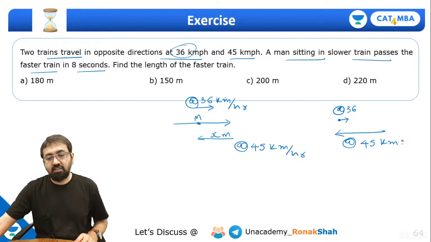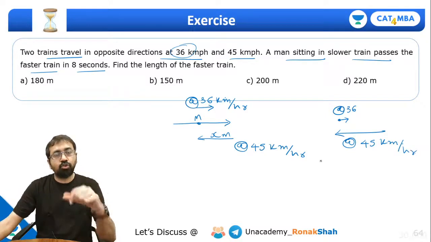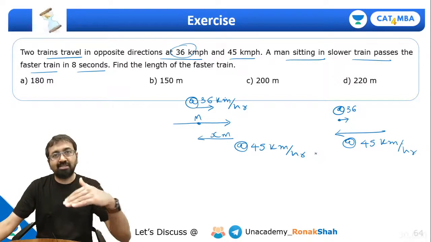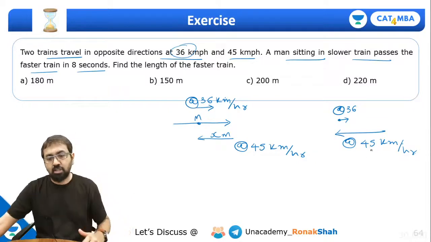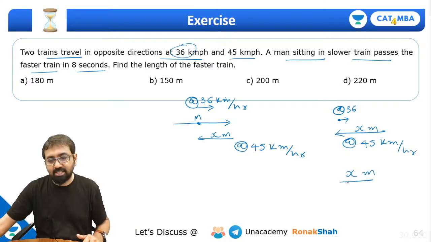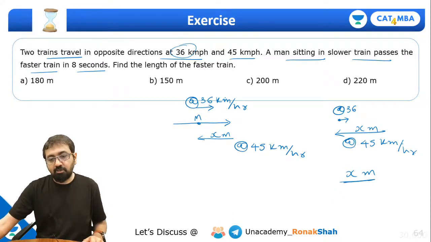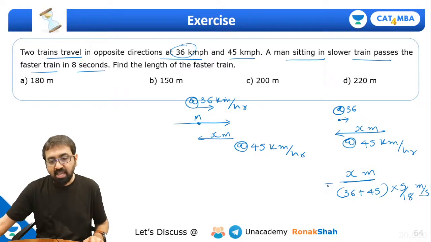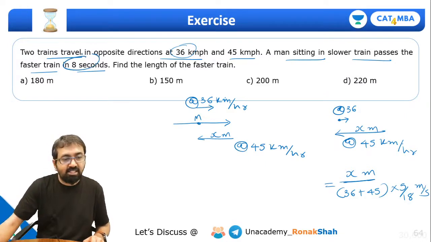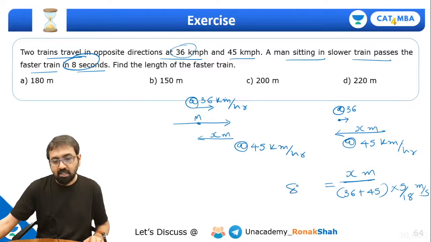As we have understood, when a train wants to cross a man, whether they are going in the same direction or in the opposite direction, the train will have to travel a distance equal to its own length, that is x meter. At what speed? At the relative speed. So here the relative speed will be the sum of the speeds, that is 36 plus 45 km per hour. So let's multiply by 5 by 18, so it becomes meter per second. And how much time does it take? 8 seconds. So this distance by speed should be equal to 8 seconds, correct?